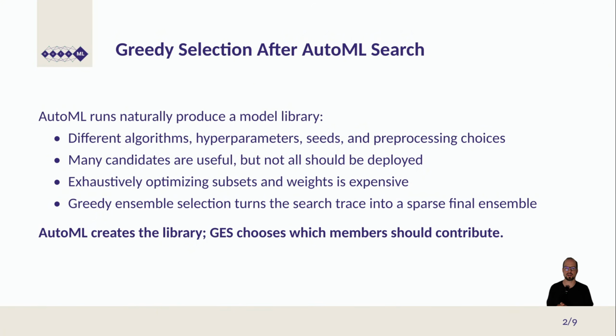We could exhaustively optimize the subsets and then also the weights, but this is expensive and impractical. Greedy ensemble selection turns the search into a greedy search. We obtain a trace, and that can then be turned into a final sparse ensemble. We can see this as: automated machine learning creates the library, and then greedy ensemble selection chooses which members should actually be in the ensemble in the end and should contribute to the final prediction.